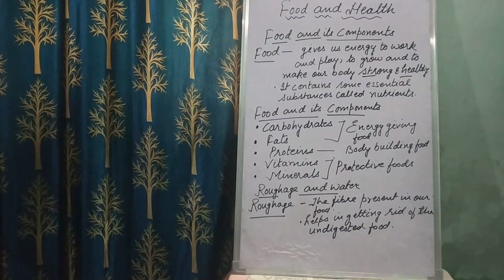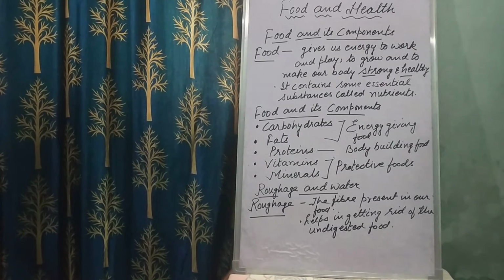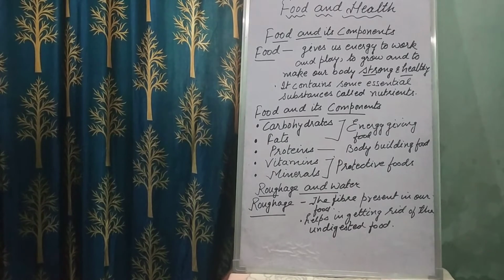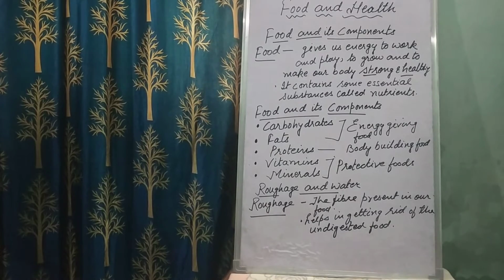Okay, so food items rich in proteins are called your body building foods. They are needed for growth, and they repair our body, and they build the muscles. So young children need more protein rich food than adults, because you are in the growing age, so you need a lot more protein than the adult. So proteins are the body building food.